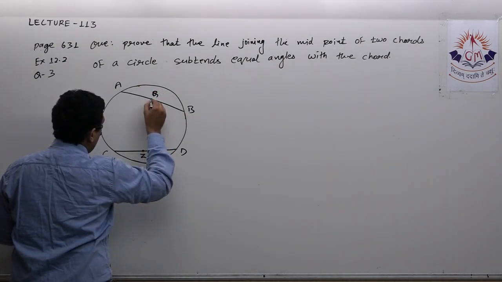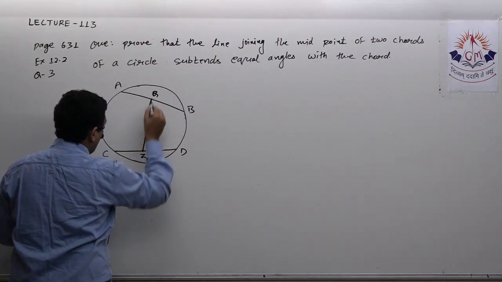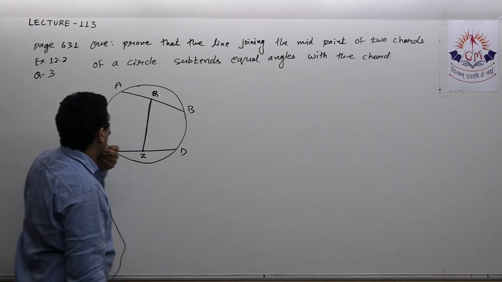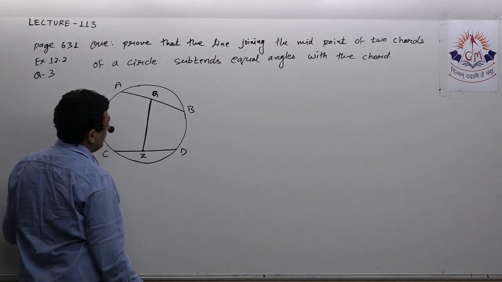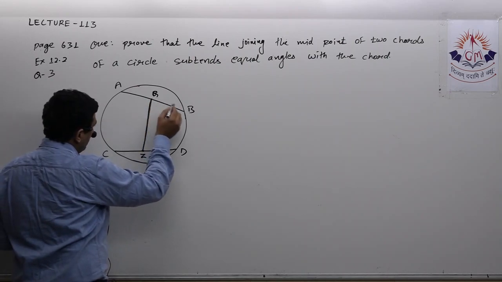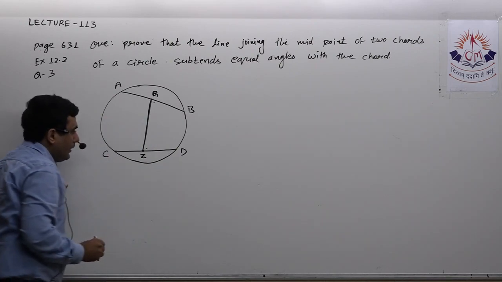Now it says that the line segment joining these two midpoints makes equal angles with the chord. We have to prove that the line joining the midpoints of two chords of a circle subtends equal angles with the chord. That means we have to prove these two angles are equal.